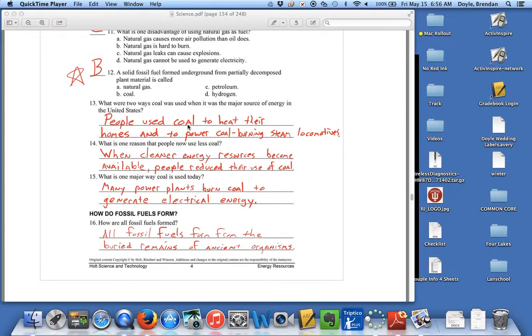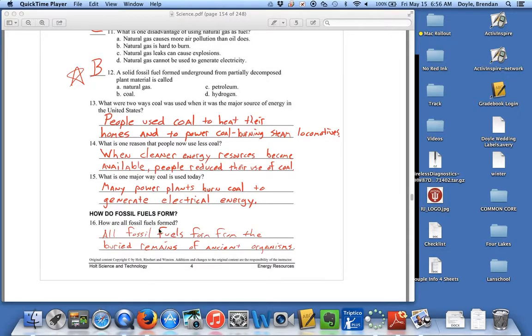So we were burning a lot of it and putting a lot of pollution into the air. One reason that people now use less coal is because when cleaner energy resources became available, people reduced their use of coal. So since we figured out how to use natural gas and oil more, nuclear energy as well, we don't need coal as much. One major way coal is used today, many power plants burn coal to generate electrical energy.